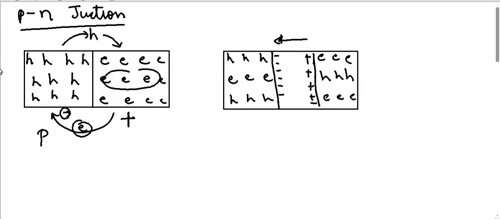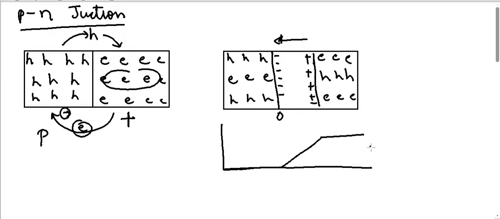If I have a graph here, suppose this is the negative charge, I say this will have a zero potential. So the potential will be 0 till here, all at the same level. In this zone, the potential from negative to positive will increase like this, and again it will become constant. Any hole which tries to go from here to here will have to overcome this potential difference. So this is known as a potential barrier.